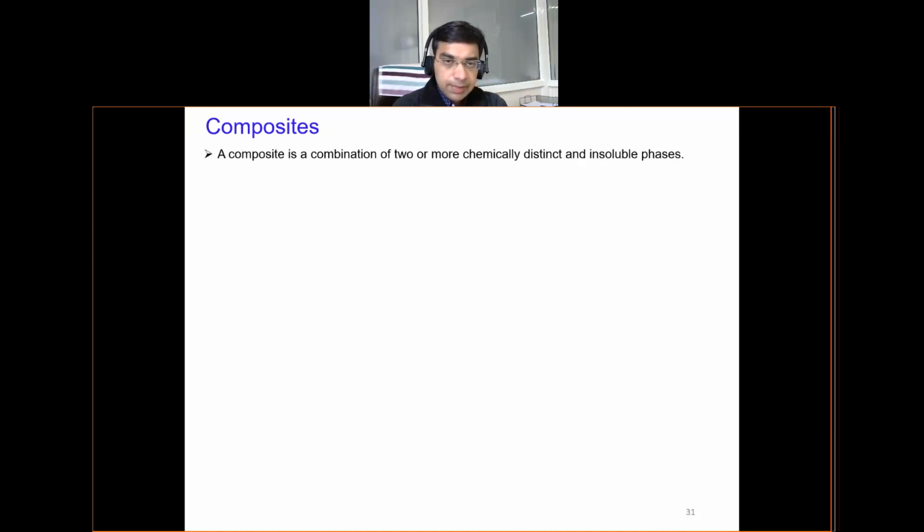So composite is basically a combination of two or more materials, but in this case the materials are insoluble with each other. This means if you mix these two materials, even after mixing, you can well identify what are the constituents which are put in the composite material. So it is very important to understand the difference between a composite and an alloy. We have discussed alloys previously while discussing metals.